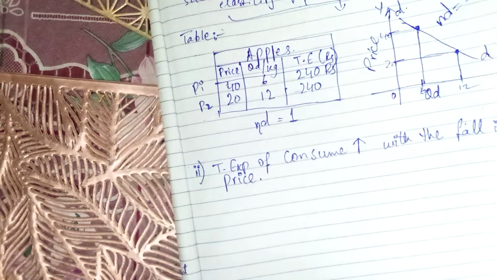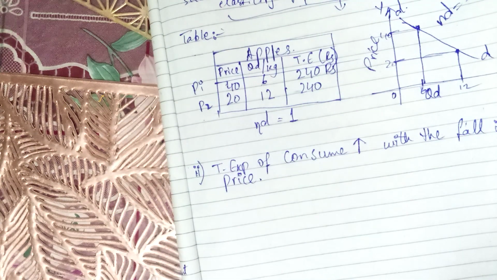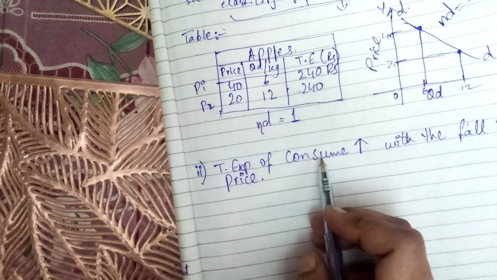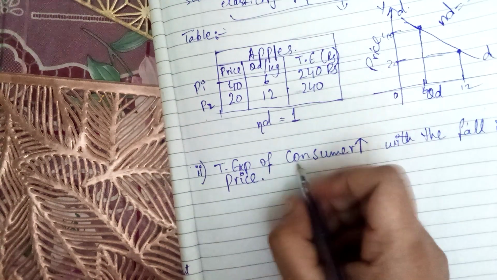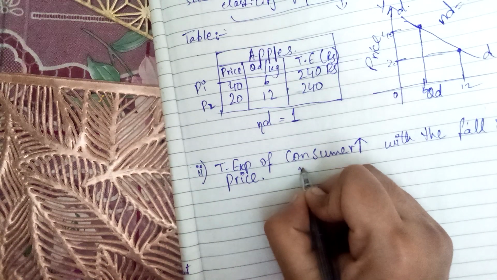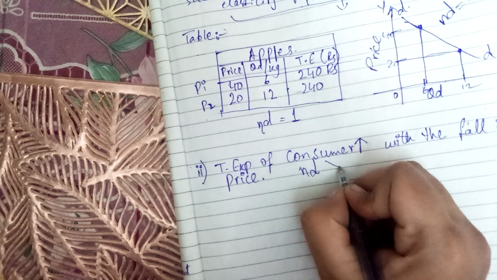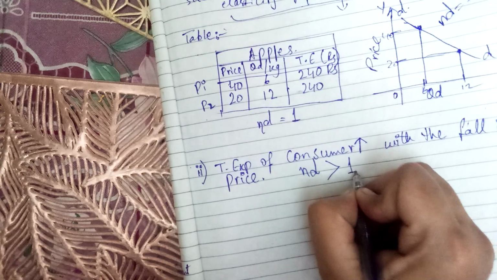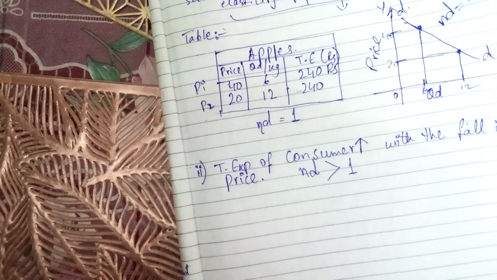Okay. Total expenditure of consumer increases with the fall in price, and in this case, elasticity of demand is greater than 1. How this is greater than 1, this we will study here.